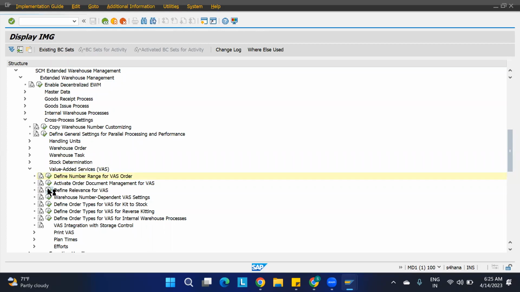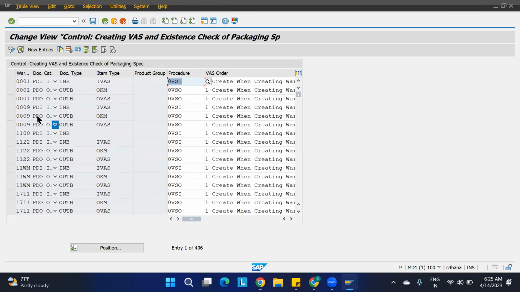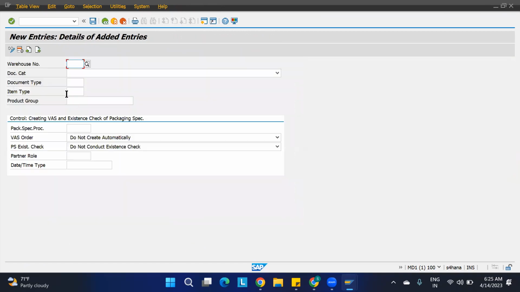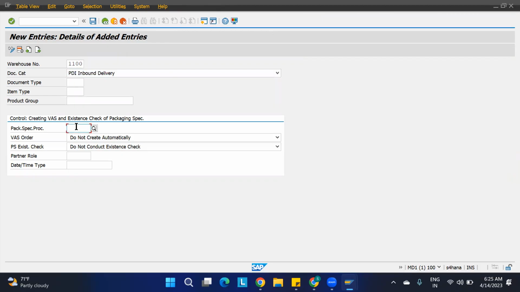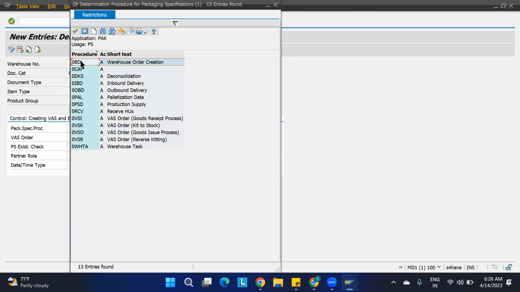And here I'm going for the VAS allowance. I have to put one more thing here, but I cannot. I'll just say new entry, only you can create, not an issue. 1100 for this document category. INB I'm taking, and here this is 0VSI. This is the only thing. Okay, what we are having, the procedure is 0VSI, the only procedure.